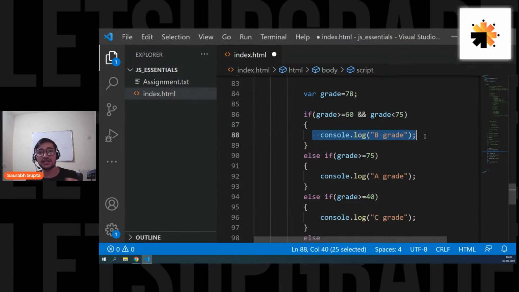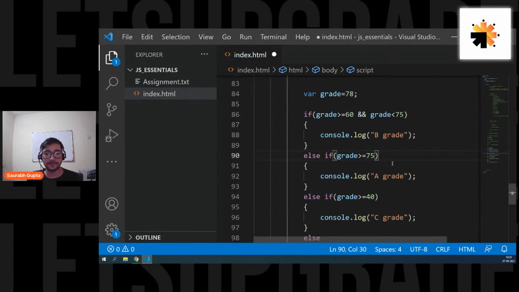See, in the first condition, I was writing grade greater than or equal to 60. It means 90 is also B grade, 100 is also B grade. So now this is a perfect condition. Check for both. Check for the range. Is that clear? We learned it yesterday, right? Only if this is true and this is true will this whole thing become true, because now we have an and in between. So now this is a perfect condition.